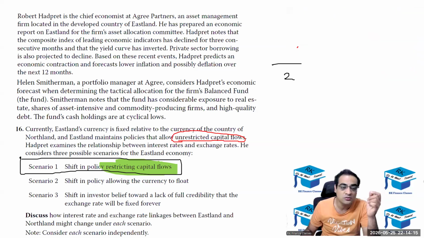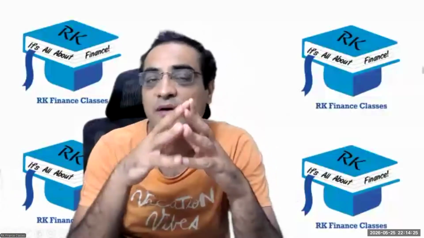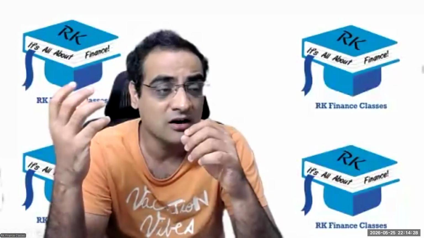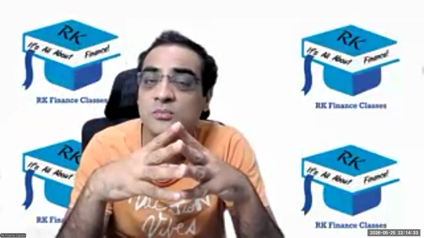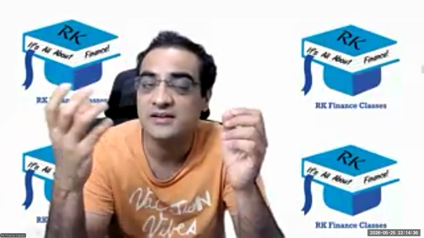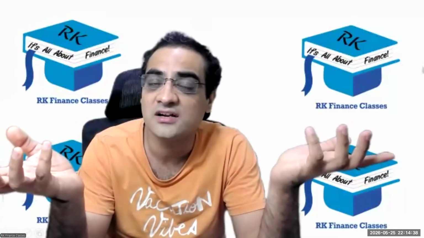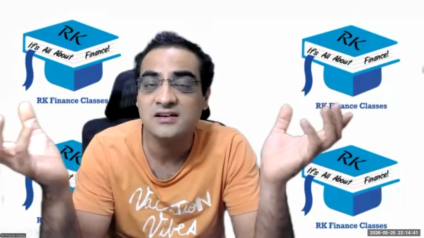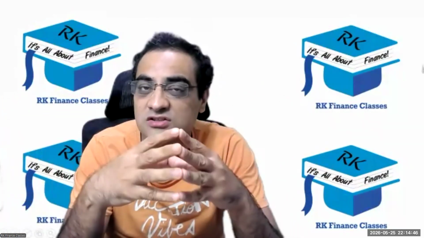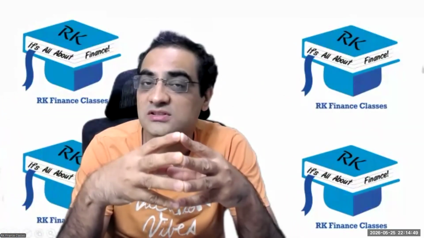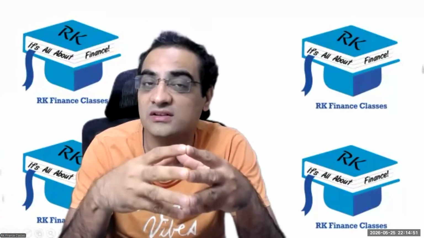If we are going to shift away from unrestricted and towards restricting capital flows, what's going to happen is what I would have written like this. Okay, I'll check Dipasha's answer, but what I would have written is that the arbitrageurs wouldn't be able to borrow from the country where the interest rates are lower and invest in the country where the interest rates are higher. And hence the interest rates wouldn't have converged to each other, and hence it is possible to have independent monetary policy.